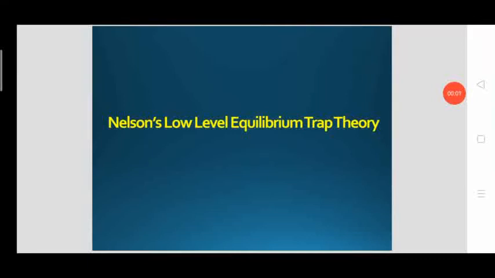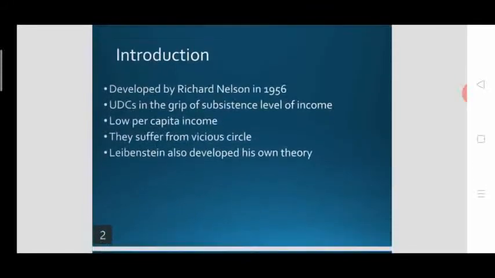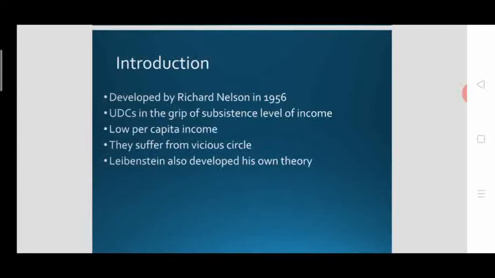We have been talking about development theories. Today we have a new development theory. It is low level equilibrium trap theory. It is developed by Richard Nelson. So today we are going to talk about Nelson's low level equilibrium trap theory. It is developed, as I said, by Richard Nelson in 1956.